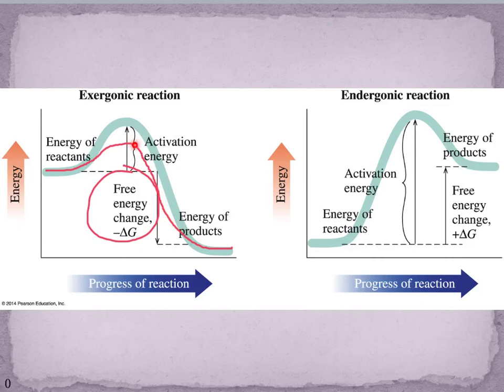Now our activation energy is what I've represented there with that blue arrow, from the energy of the reactants up to the top of that peak. Sorry, my drawing's not too great there, but it goes up to the top of the peak. So we have a lower activation energy. Now this is an exergonic process. On the right we have an endergonic process, still looking at our free energy change, but now we're looking at a positive delta G, or positive free energy change. And when we're looking at that, we're looking at a non-spontaneous process.